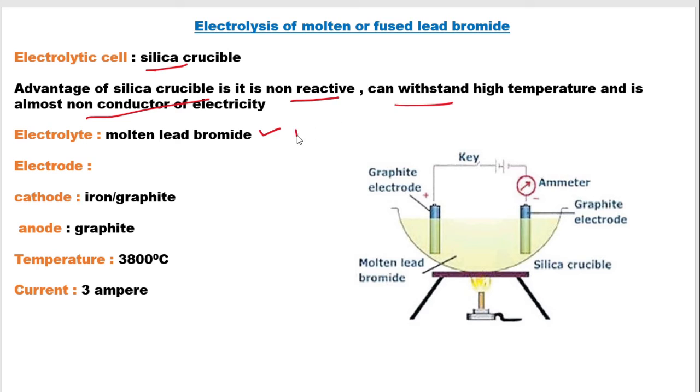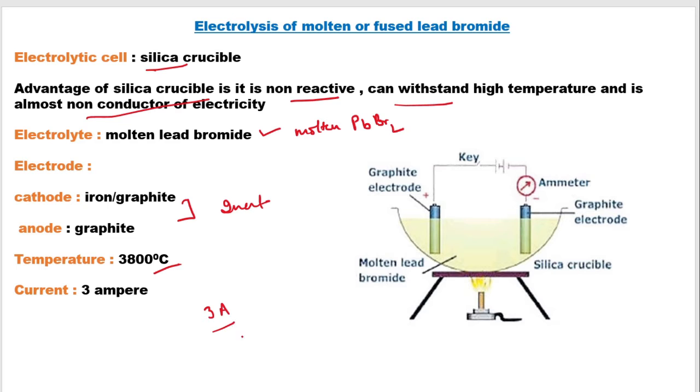So what is the electrolyte we need? We need molten PbBr2, that is lead bromide. Both electrodes we have chosen need to be inert. Temperature is set to be around 3800 degrees Celsius, and the current that needs to be passed is 3 ampere.